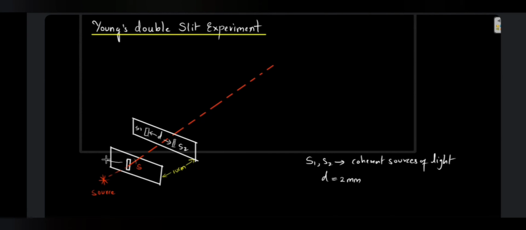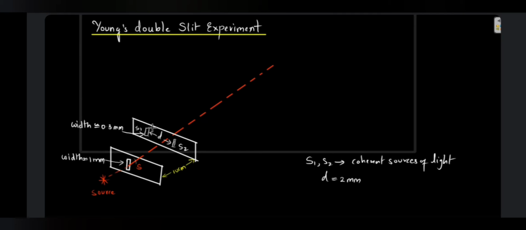So this one's width was approximately 1 mm, and these two slits' width is approximately 0.3 mm, okay. So there is an observation screen where the pattern will be formed, okay.